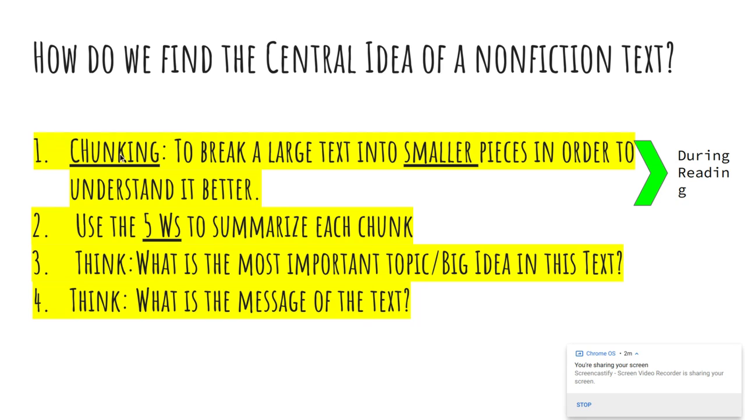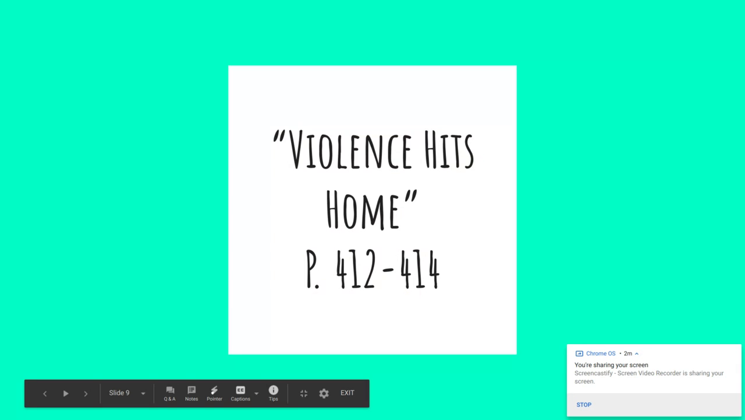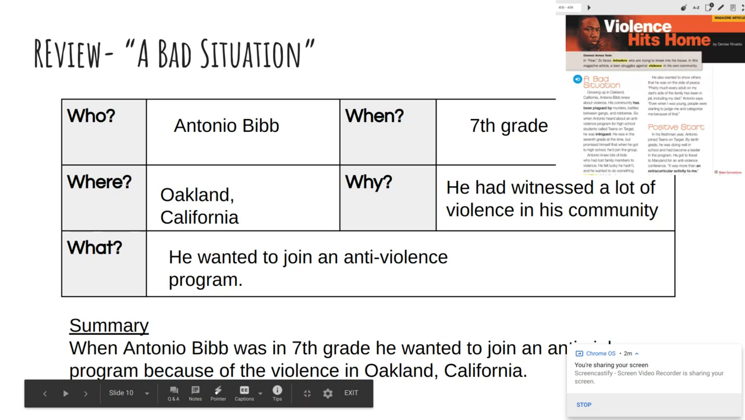So, we're doing all of these 4 steps today. We're going to finish chunking the text and summarizing the last 2 subheadings, and then we're going to think about the entire text, about what it's mostly about and what the message of the text is. So today you're going to be reading pages 412 to 414.